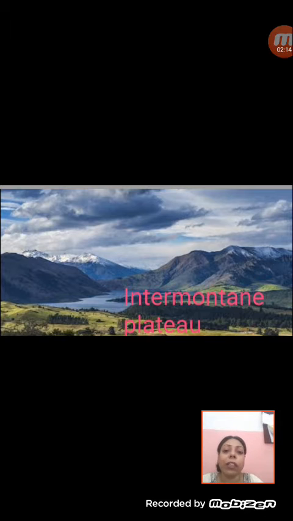Examples of intermontane plateaus are like the Tibetan plateau, which is called the roof of the world. So it's called the highest plateau of the world. Okay, that is how the intermontane plateaus are formed.